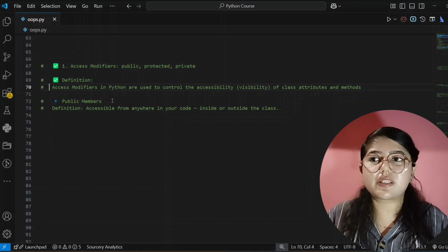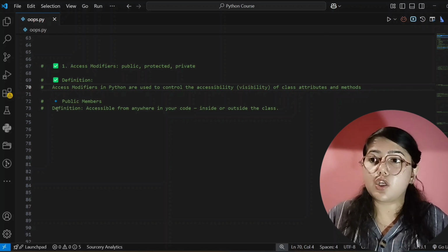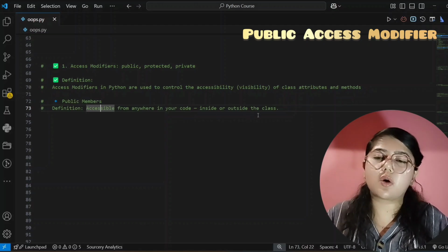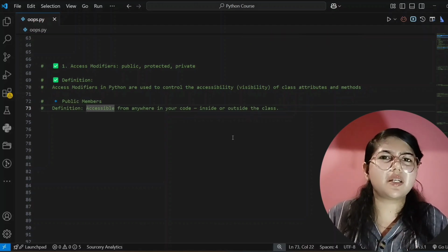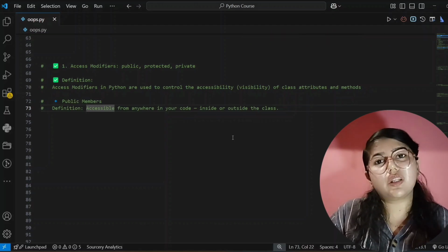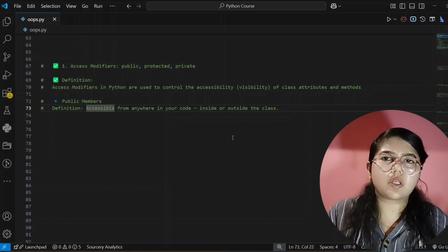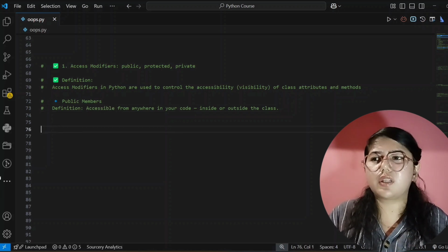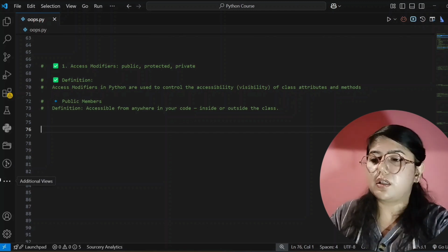Now our first type of access modifier is public, right? The definition: it is accessible from anywhere in your code, inside or outside the class. By the name you can understand, public means anyone can access it within the class and outside the class. So now we will write code for this, and we will take the same example, car, so that it will be helpful for you to understand.